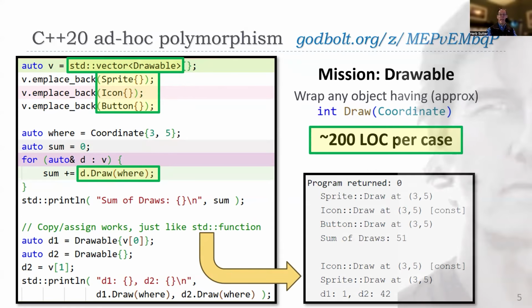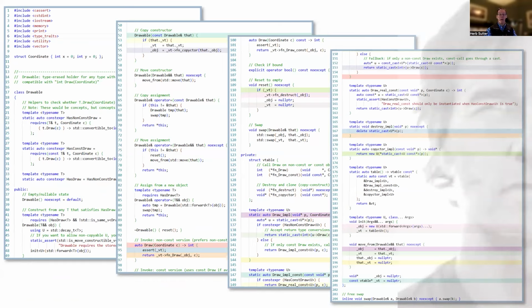200 lines of code. In fact, this is what the lines of code look like. So far, I've written this by hand. Now I want to make this generic. So what I did is I took exactly that code. I said, this is what I want to generate.